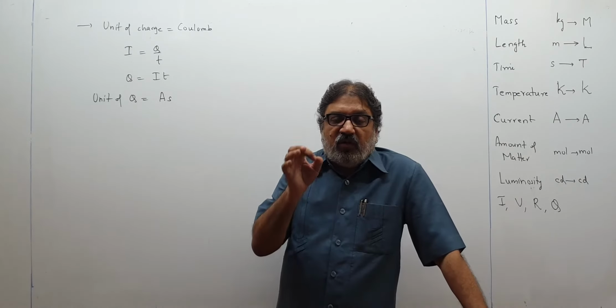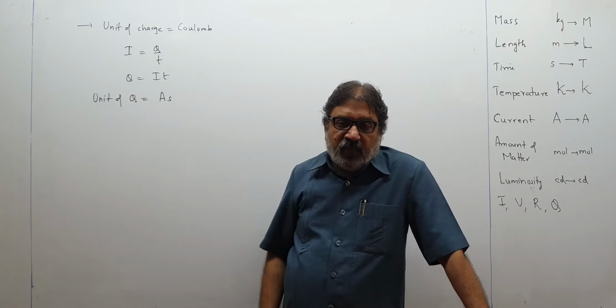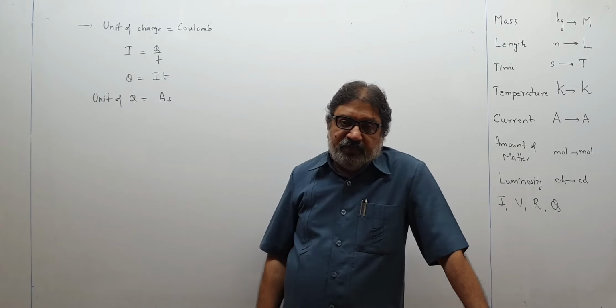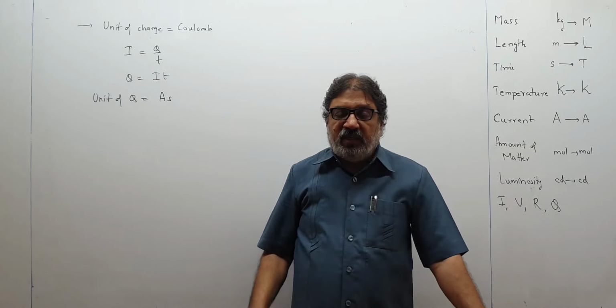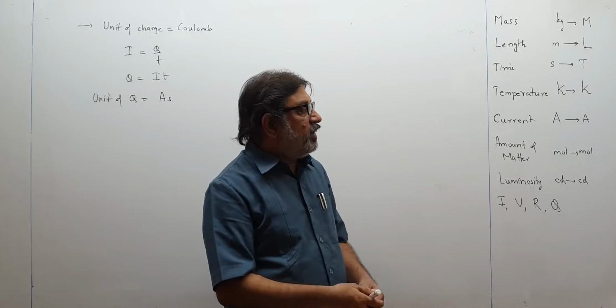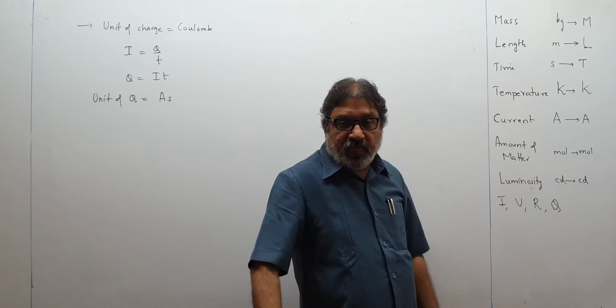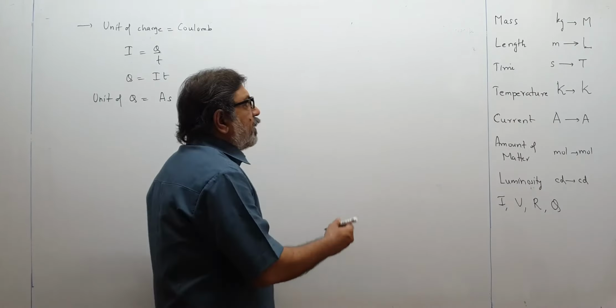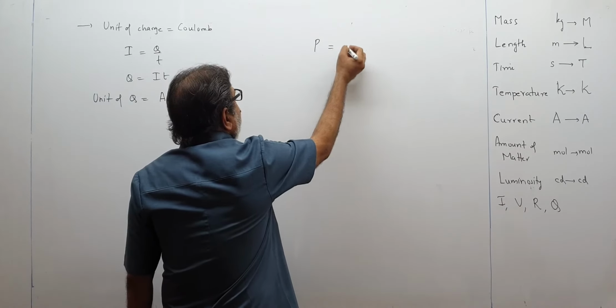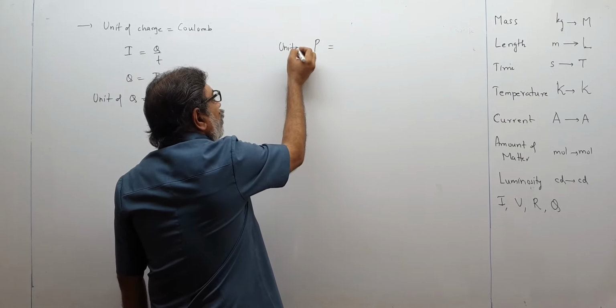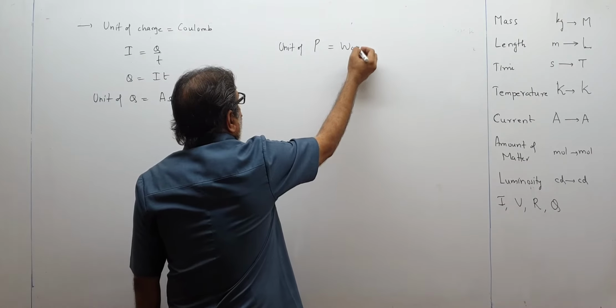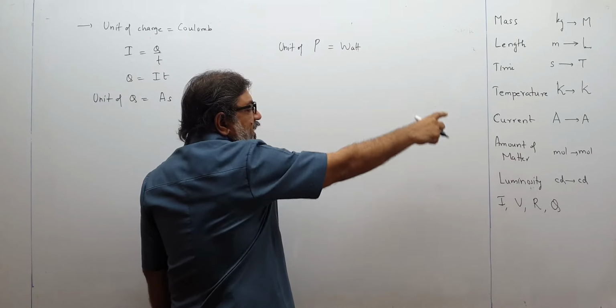So whenever a physical quantity comes towards you, first identify its units and see whether the terms used in the units are there over here or not. Supposing, let us think of power. We already know that the unit of power is watt. We know that, but I cannot see watt over there. Can you see? No.